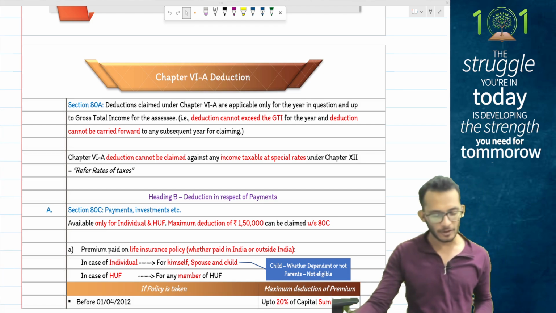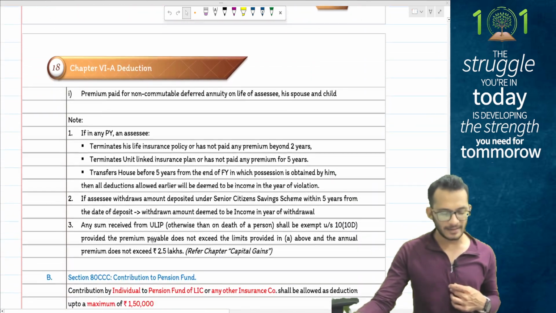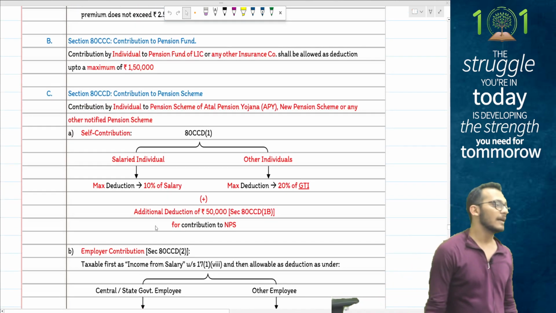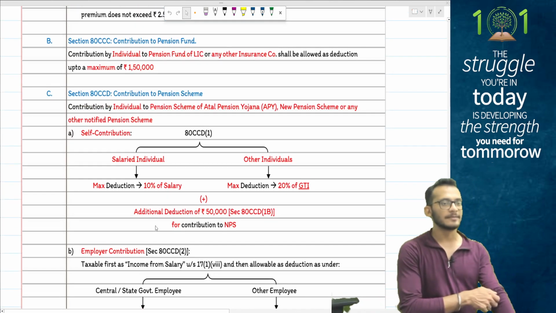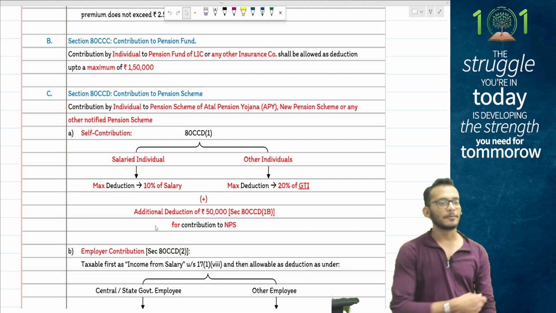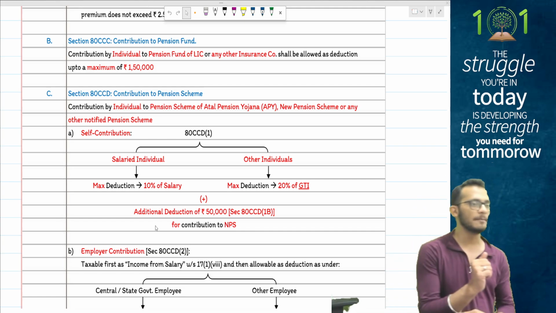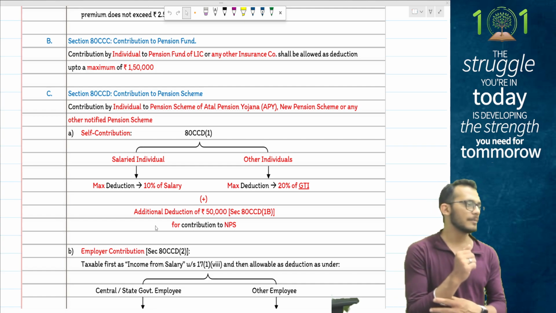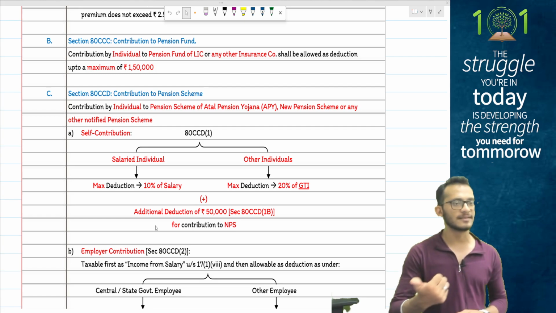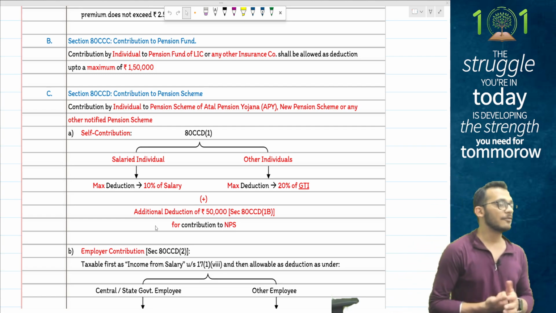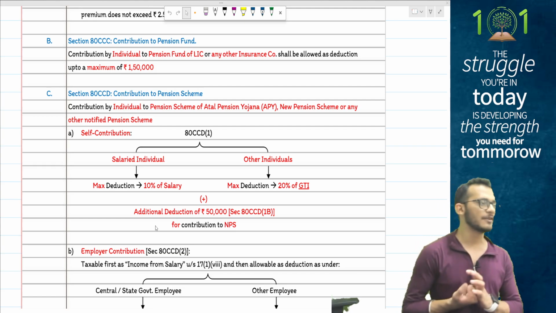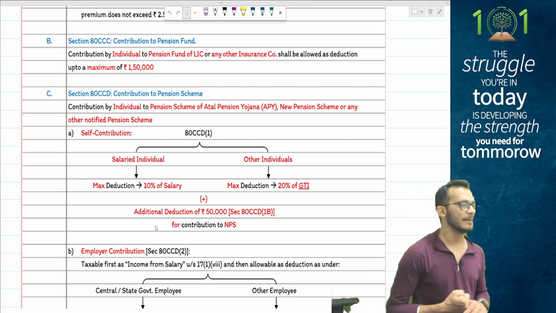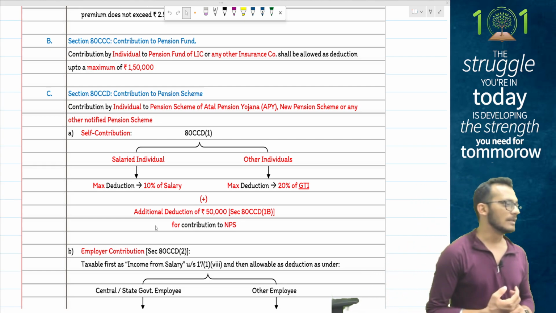Yes. Then we are moving forward, people, to other things like 80CCC, which talks about pension fund. Not important. 80CCD is important for the current year exam because it has amendments. The provisions of 80CCD come and say when you have an NPS contribution, two people can contribute. One is self and one is employer. If self contribution, people, for the first 50,000 you'll get full deduction, no restrictions on that. Whatever extra you contribute, you can only claim up to 10% of your salary.